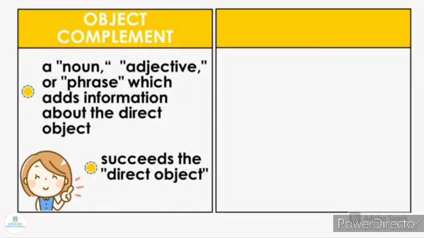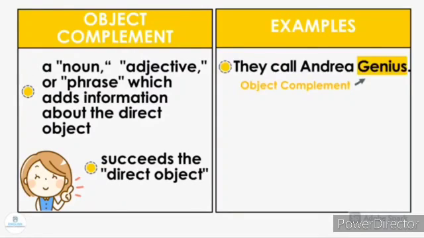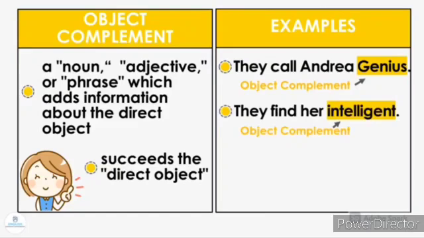Here come the examples for object complement. Look at the first one. They call Andrea genius. Here, genius is an adjective describing the direct object Andrea. Hence, in this sentence, genius is our object complement. The next sentence, they find her intelligent. Here, intelligent is an adjective that describes the direct object her. Therefore, intelligent is the object complement in this sentence.